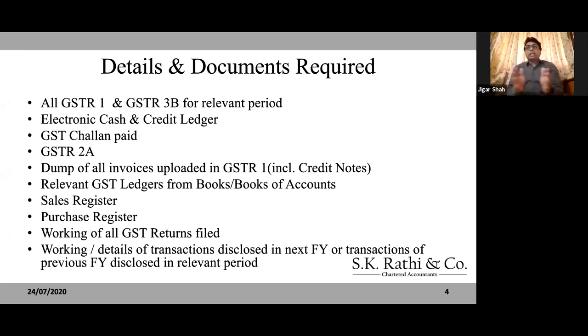So there will be some unique items, like while filing any 3B of, let us say, financial year 18-19, which we are discussing right now. In some of the 3B, there will be transactions which were actually of 17-18, and the effect of that has been given in 18-19. In a similar way, there will be some transactions of 18-19, the effect of which is given somewhere in 19-20's 3B. So you need to ensure that all these types of transactions which are scattered are there at one place.